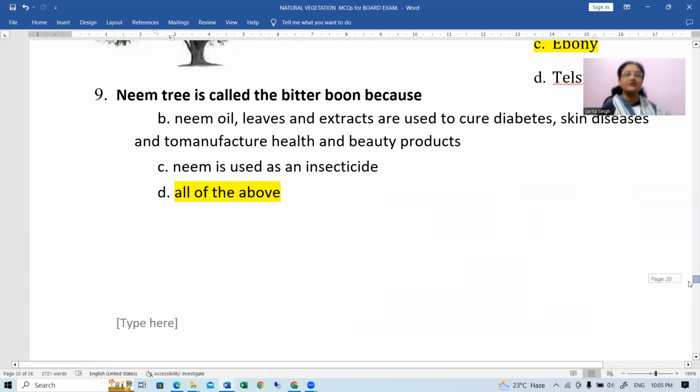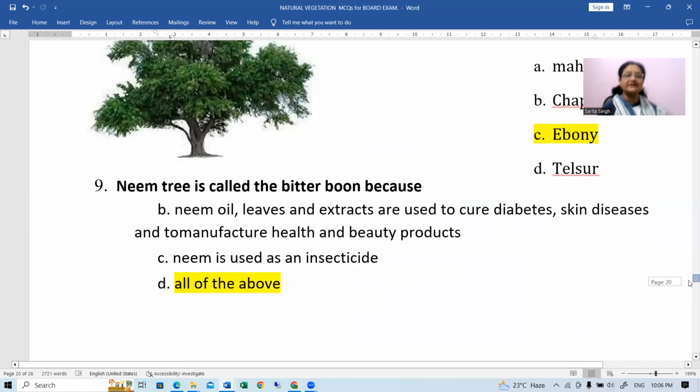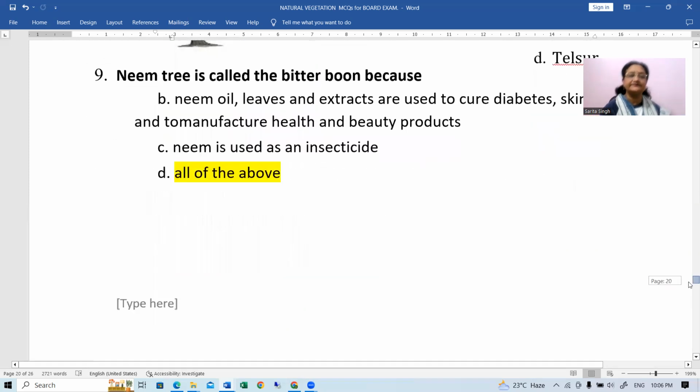Neem tree is called the bitter boon because neem oil, leaves, and extracts are used to cure various types of diseases. Okay, skin diseases. Then next is, neem is used as an insecticide. Correct. And D is all of the above. That means D will be the correct answer for this.